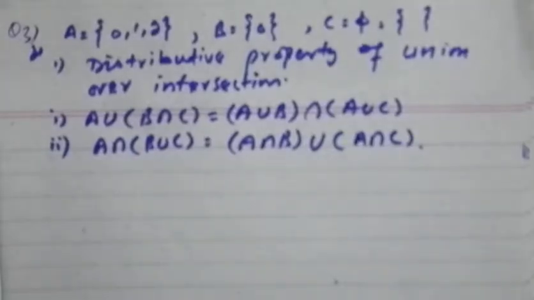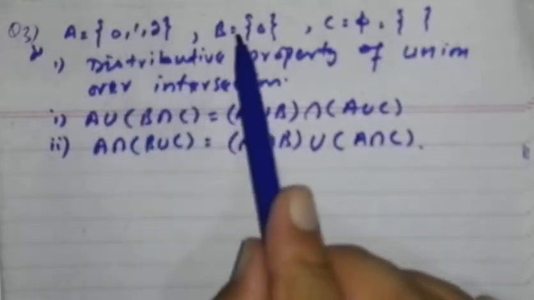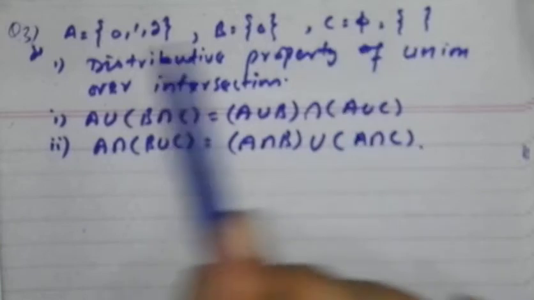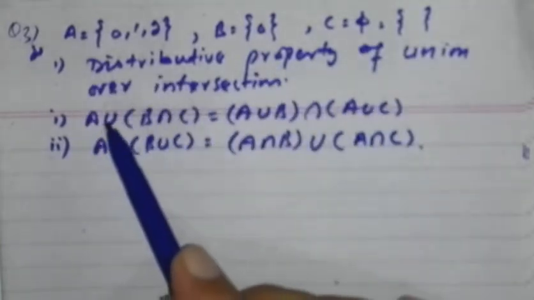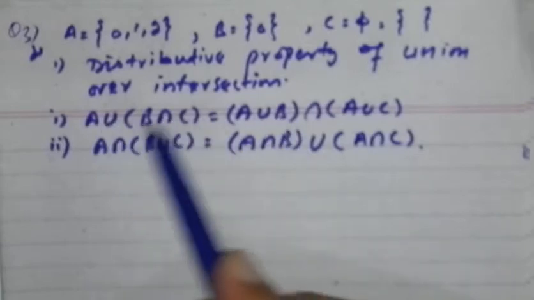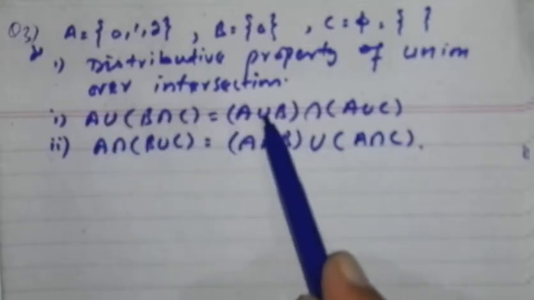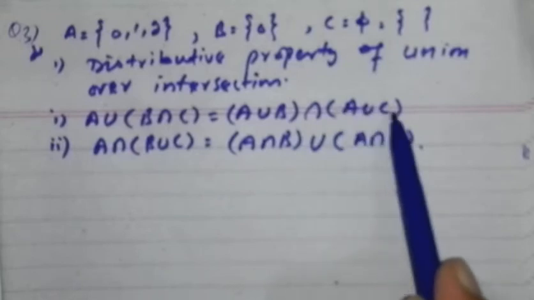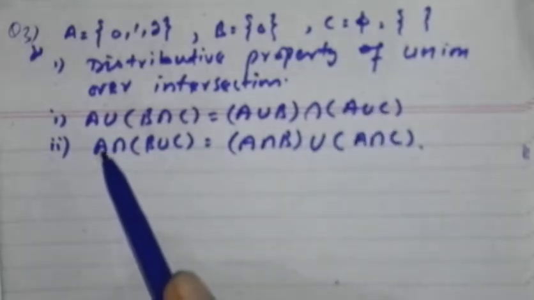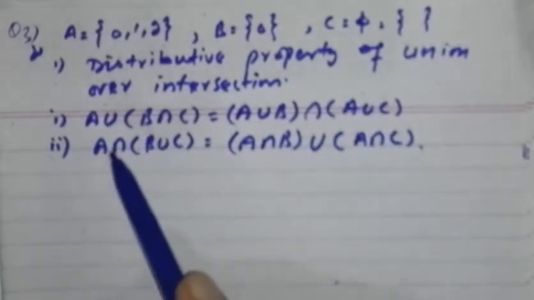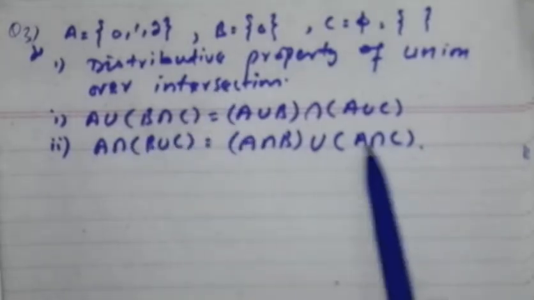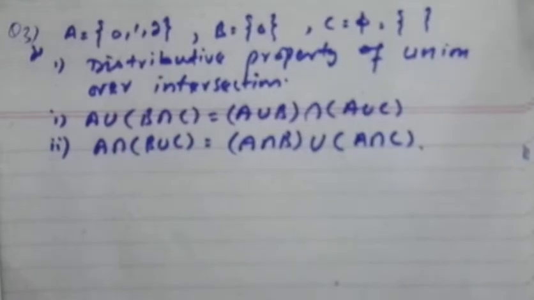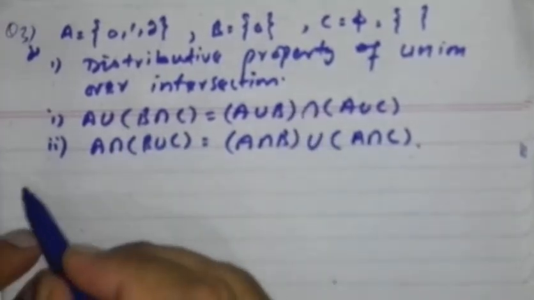Bismillahirrahmanirrahim. Question number 3. Set A is {0, 1, 2}, B is {0} and C is empty. Distributive property of union over intersection: A ∪ (B ∩ C) = (A ∪ B) ∩ (A ∪ C). And distributive property of intersection over union: A ∩ (B ∪ C) = (A ∩ B) ∪ (A ∩ C). We will verify these two laws.